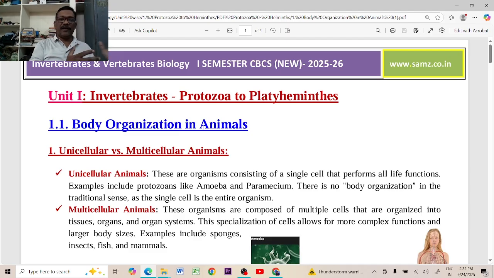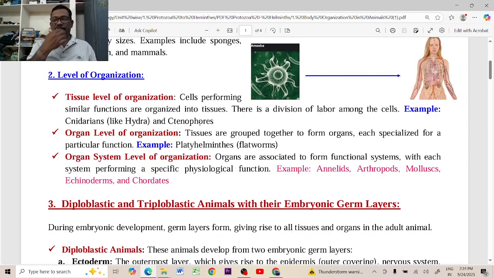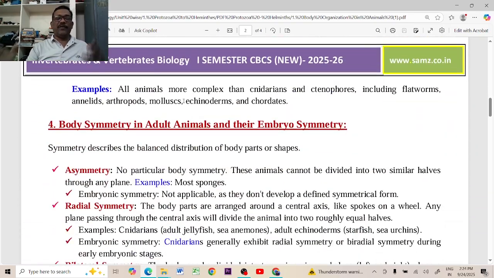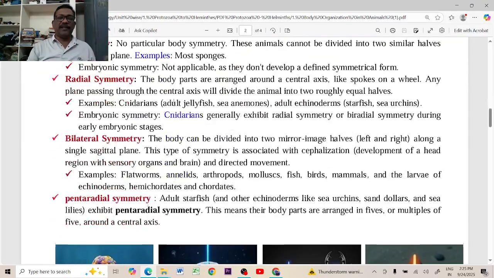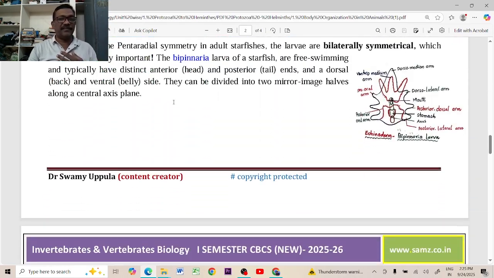cellularity, whether they belong to unicellular organisms or multicellular organisms, or tissue level of organization or organ level of organization, and whether they are diploblastic animals or triploblastic animals. How many germ layers are present during their embryonic development at the time of gastrulation, and what type of body symmetry they are exhibiting: asymmetry, radial symmetry, bilateral symmetry, or pentaradial symmetry.